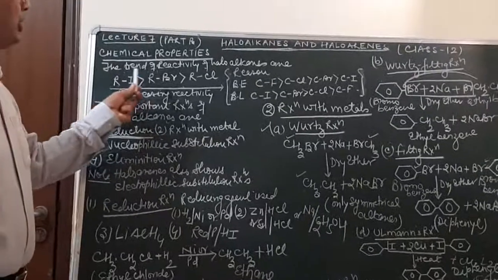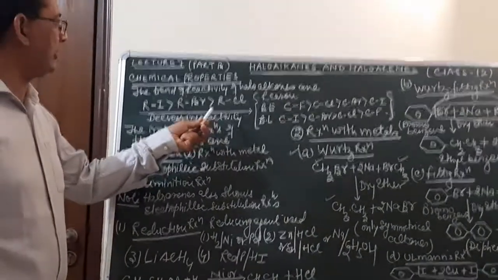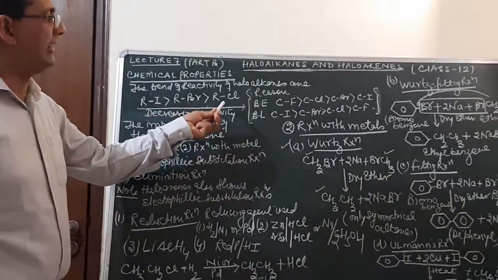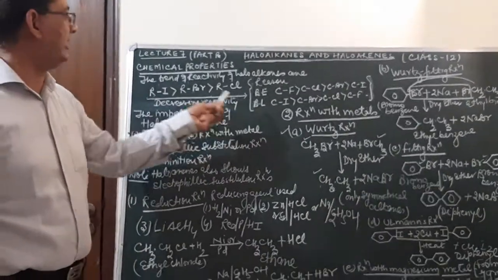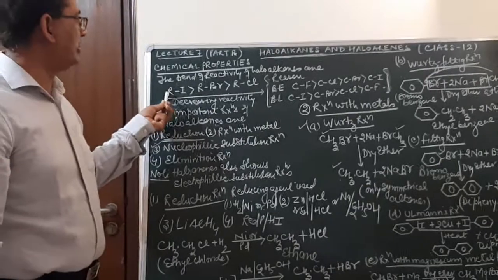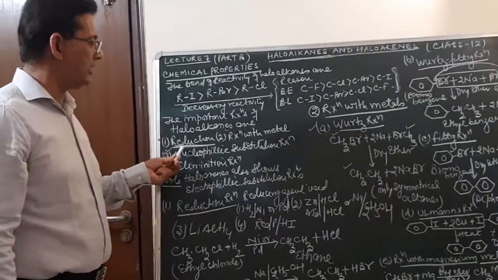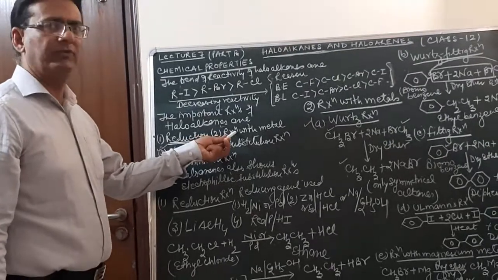What was the reactivity order for the chemical reactions? The iodo compound was more reactive as compared to bromo, as compared to chloro. How do we decide? Because here the bond length is more and the bond energy is less. So in this lecture we have done the reduction property and the reaction with metal.